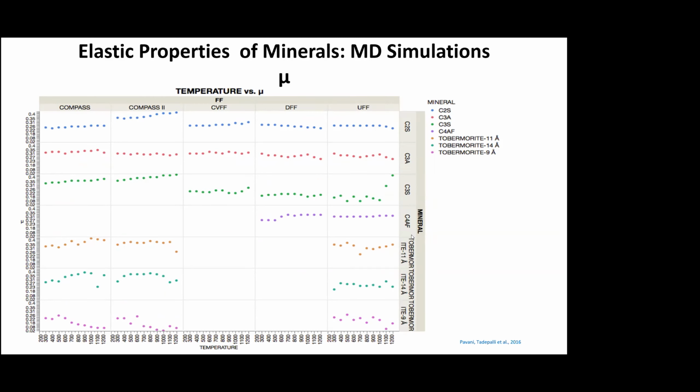So we found that pretty much there is not much of a difference in Poisson ratio up to very high temperatures. There's just a little bit of scatter here and there. And in some cases, there is some increase. But in many cases, for example, in this case, the C4AF, but it also depends on the type of force field that we are using, whether it's a universal force field or a COMPASS 2, COMPASS 1, CVFF, PCFF. So it depends, because the nature of the interaction between the atoms changes when you change the force field.